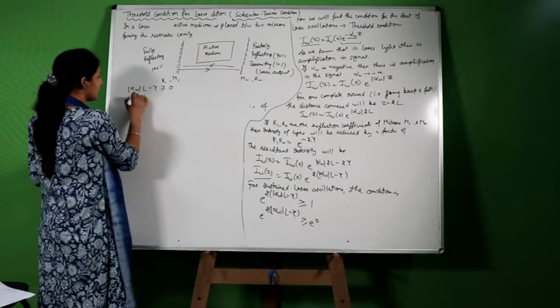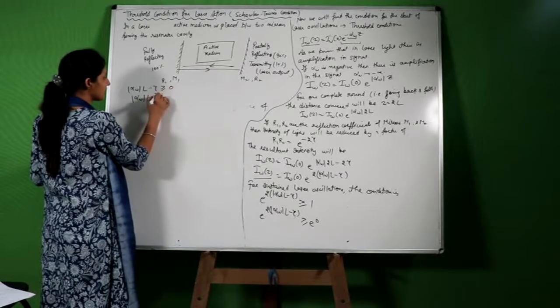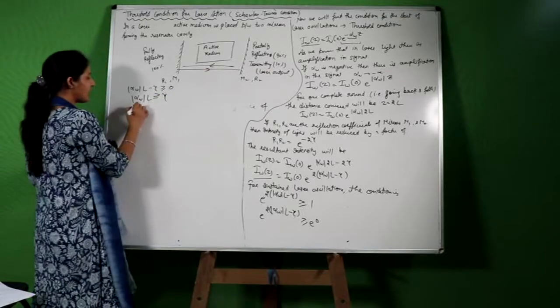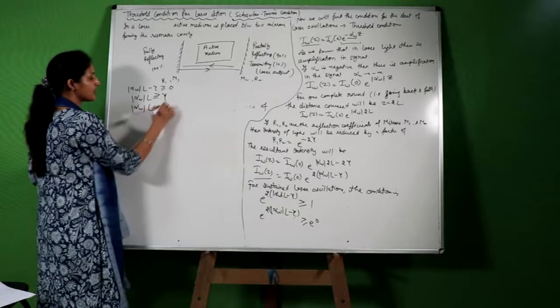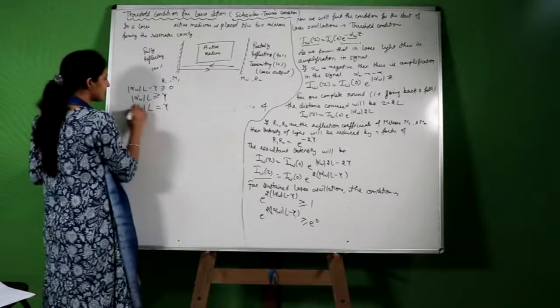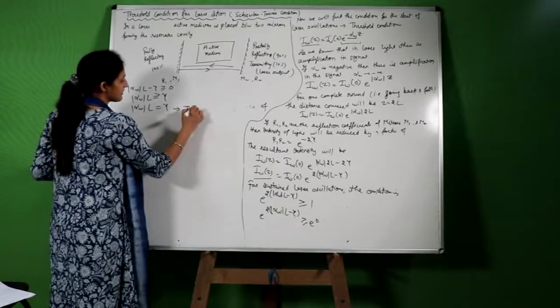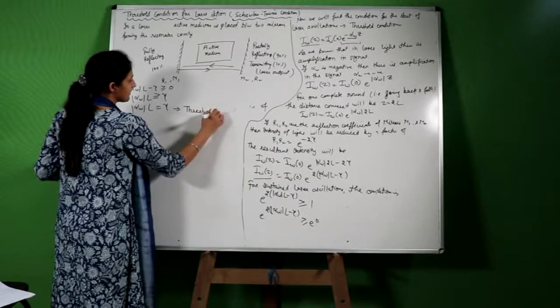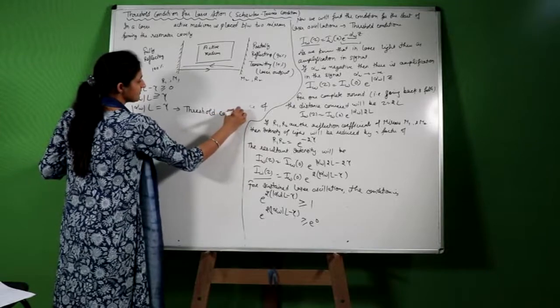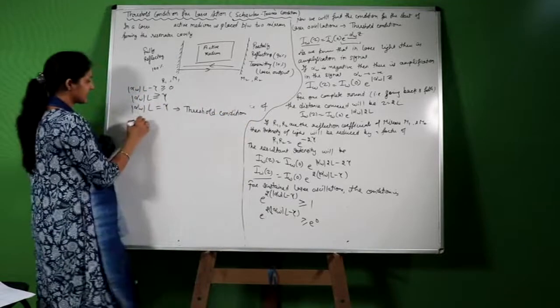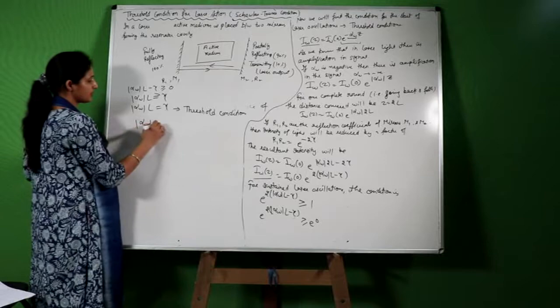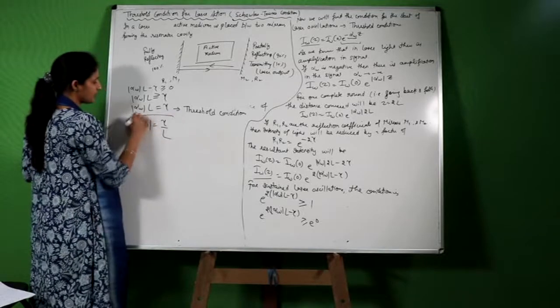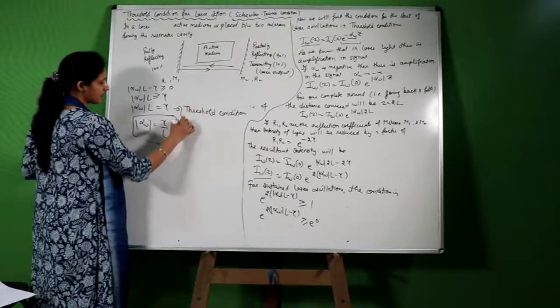That is, alpha omega L should be greater than or equal to gamma. Now alpha omega L equals gamma is the threshold condition, that is, alpha omega should equal gamma by L. This is your threshold condition.